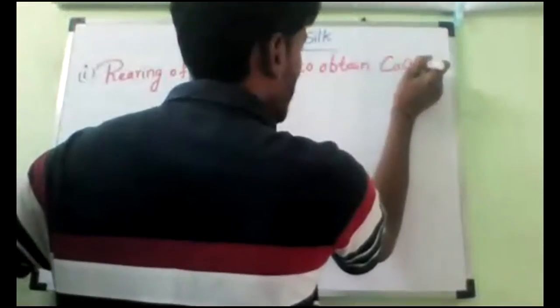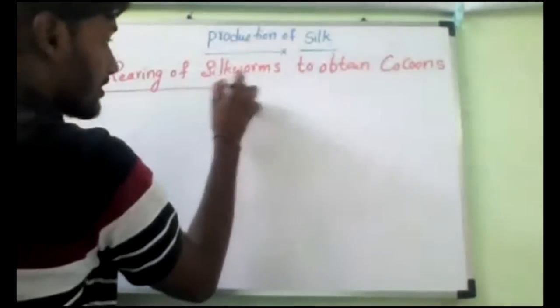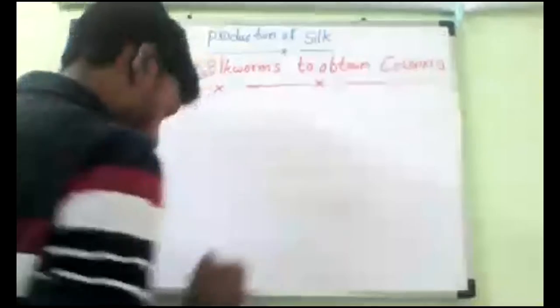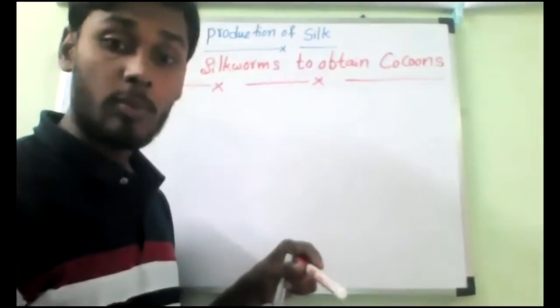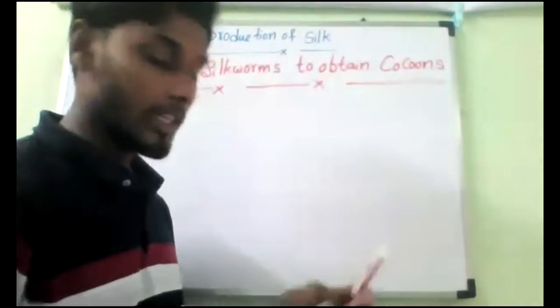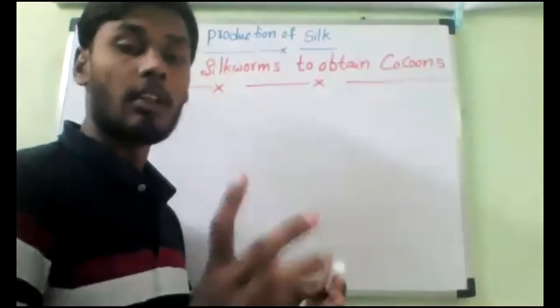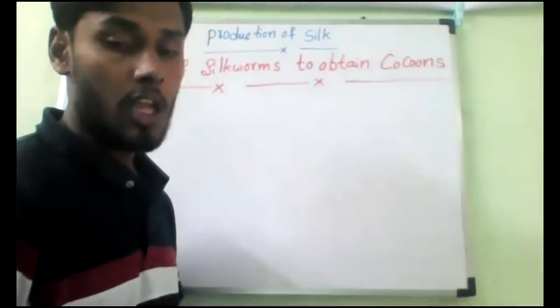To obtain cocoons, later cocoons are processed to get silk. First we should get the cocoons. Cocoons can be processed into silk fibers, later silk fibers to silk cloth to saris. That is the procedure.